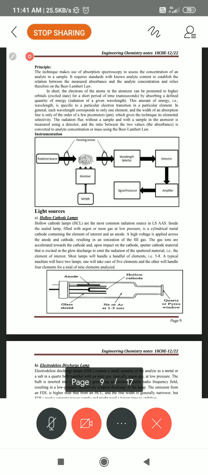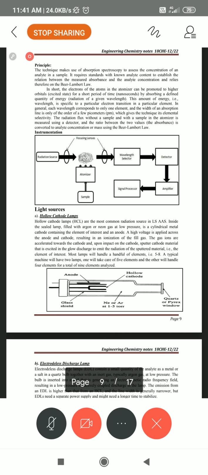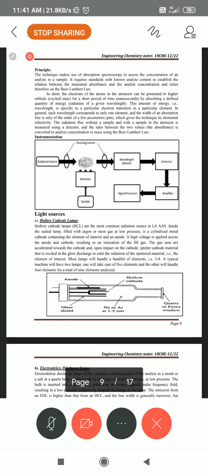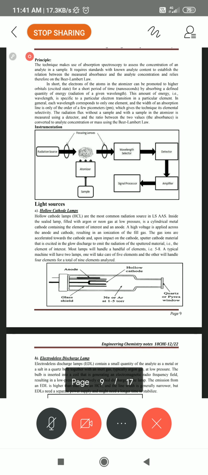Here the advantages are high selectivity and sensitivity. You can take solids, liquids and slurry. It is highly selective and very sensitive, even 0.001 gram you can take. And for all this, there is no need to change the slides. In flame photometry, for sodium we put a 589 nanometer slide or filter. Otherwise, we cannot estimate the sodium.